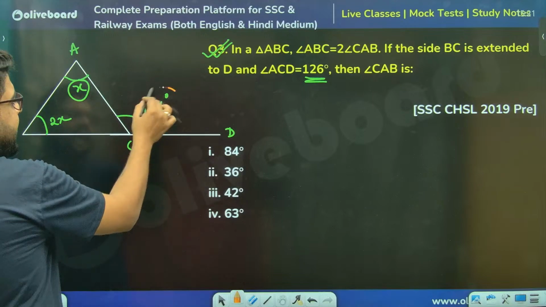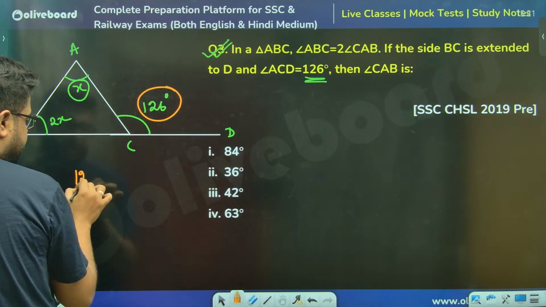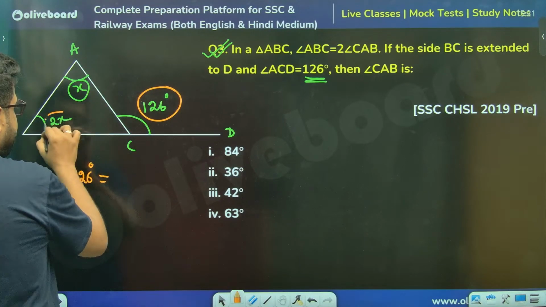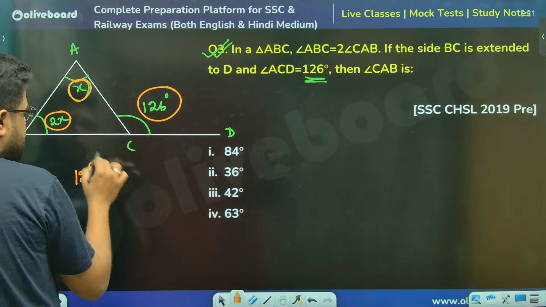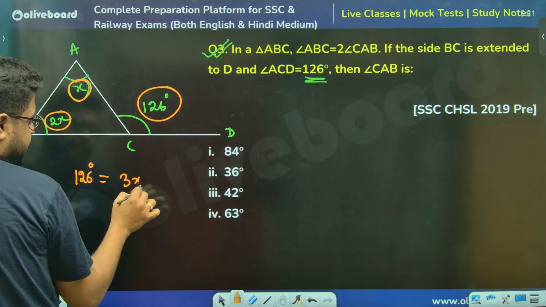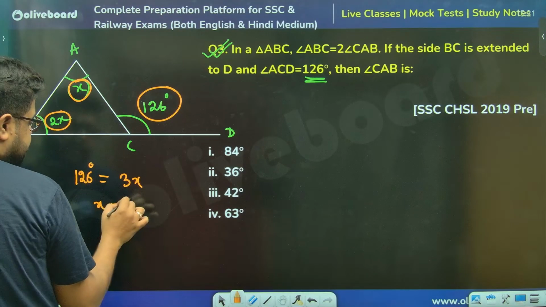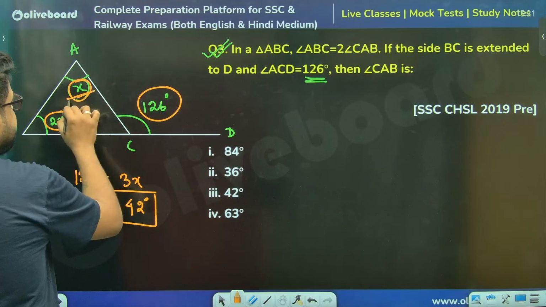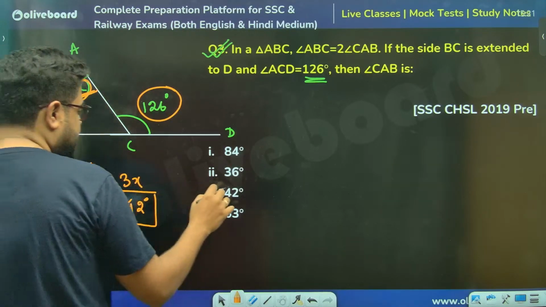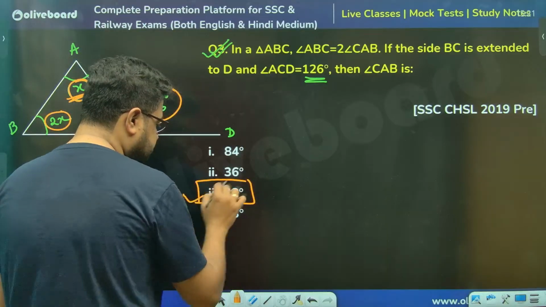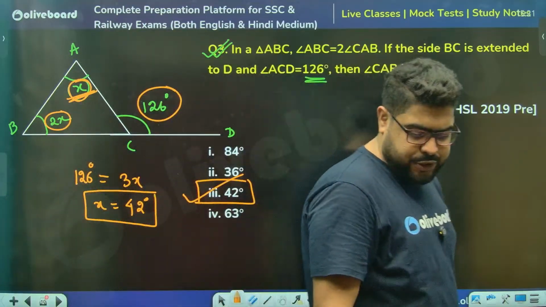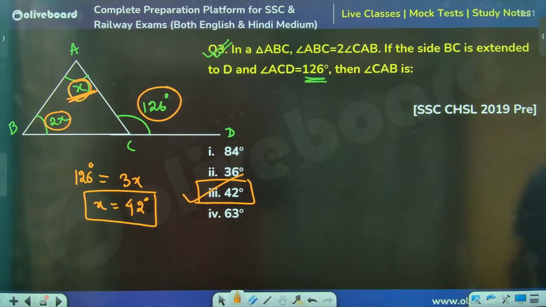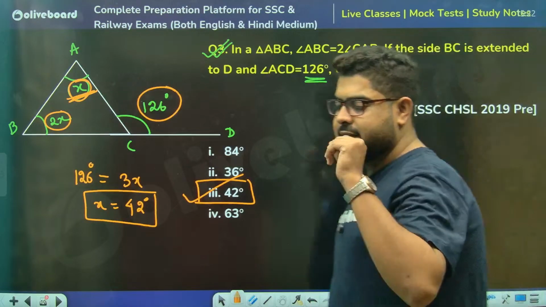Sir, the external angle, as we have just seen, is equal to the sum of the opposite internal angles. So 2x plus x, that is 3x. So x will be 126 divided by 3, which is 42. And x was nothing but the angle CAB. So your answer will be option 3, that is 42. Yes, the whole of geometry is about visualization.